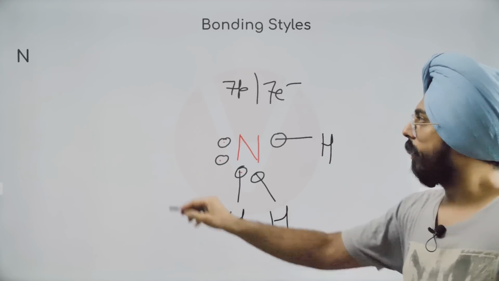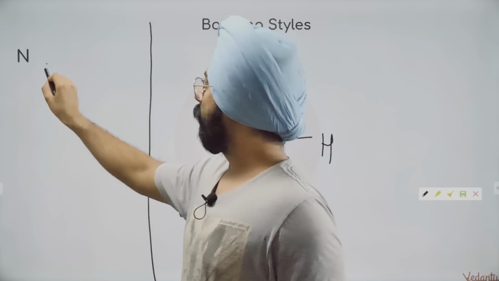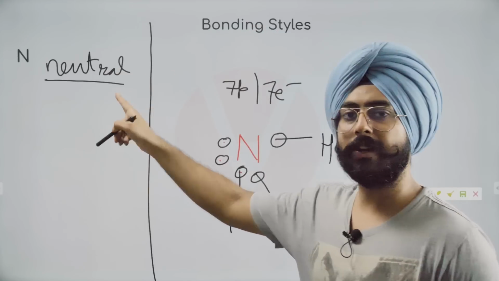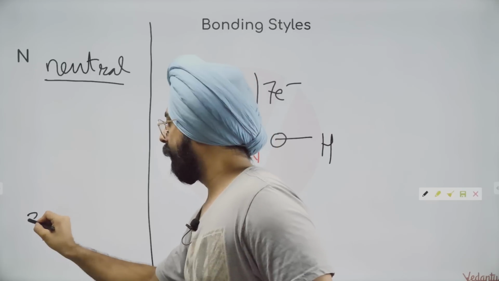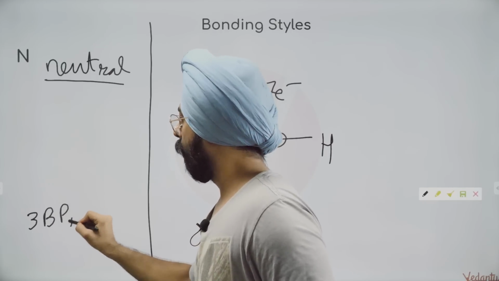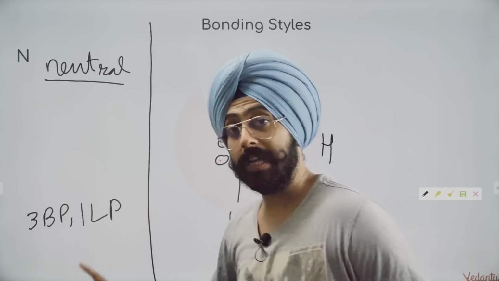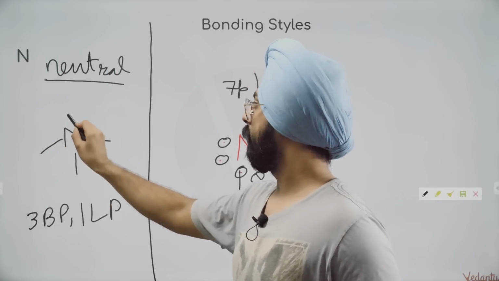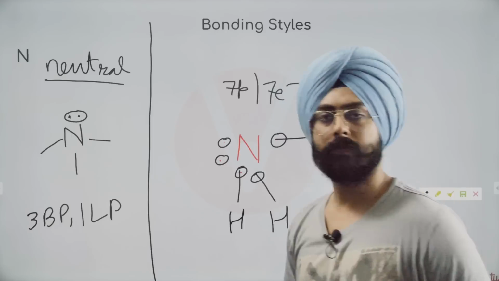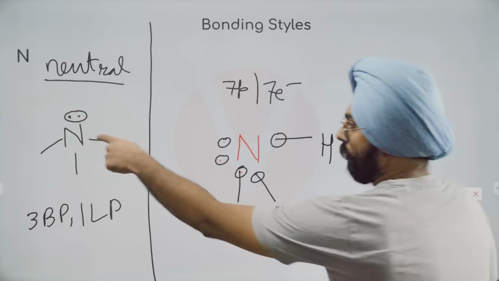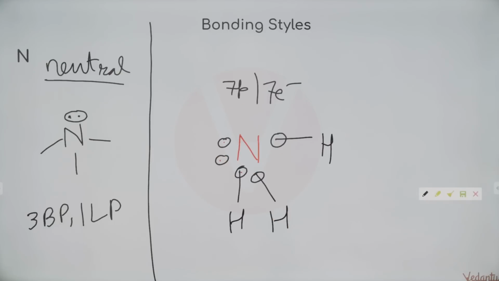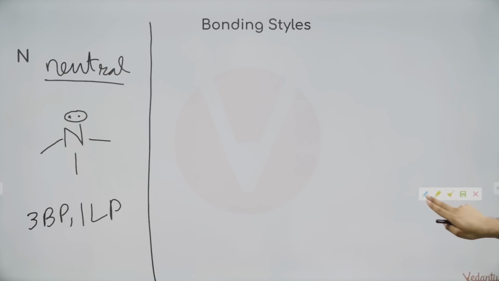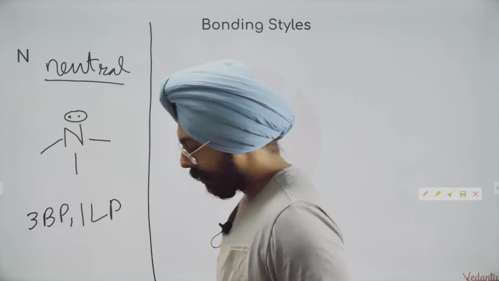What is this case? We will write it over here. When do we have a neutral nitrogen? We have a neutral nitrogen when it has 3 bond pairs, 1 lone pair. Remember this. So we'll write it here: nitrogen has 3 bond pairs and 1 lone pair. This nitrogen is neutral.